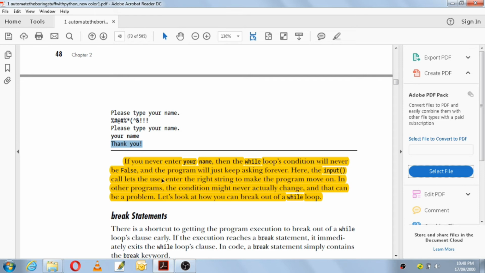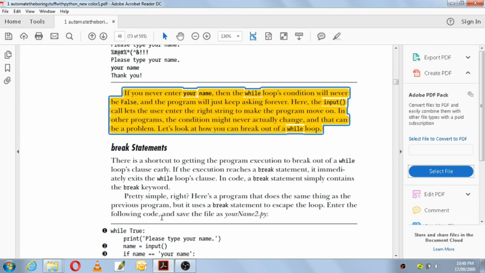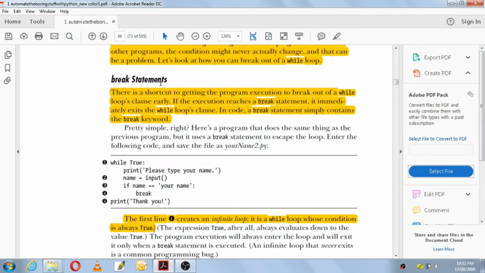If such a condition occurs, that time they make use of what is called the break statement, which is the next topic. Let's look at how you can break out of a while loop by using the break statement. Break statements help you come out of infinite loops. There is a shortcut to getting the program execution to break out of a while loop's clause early.